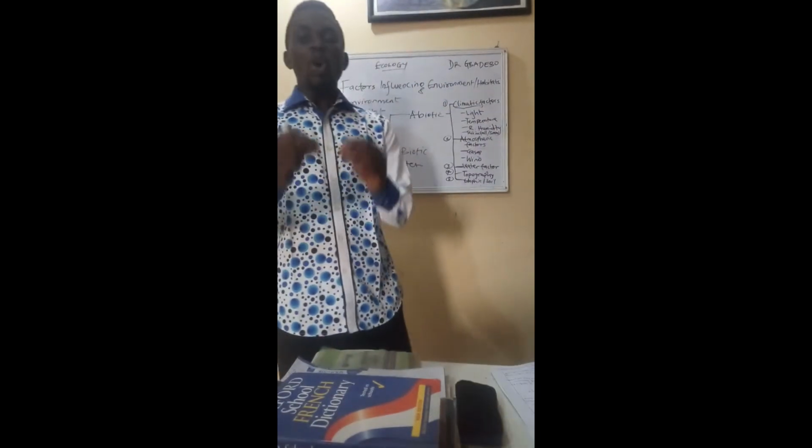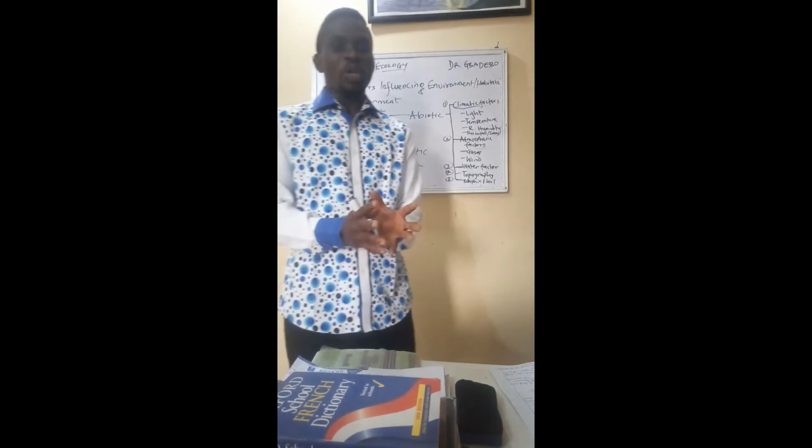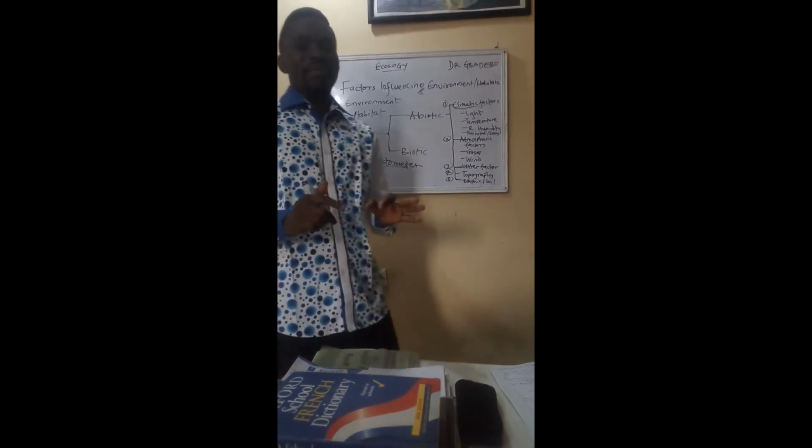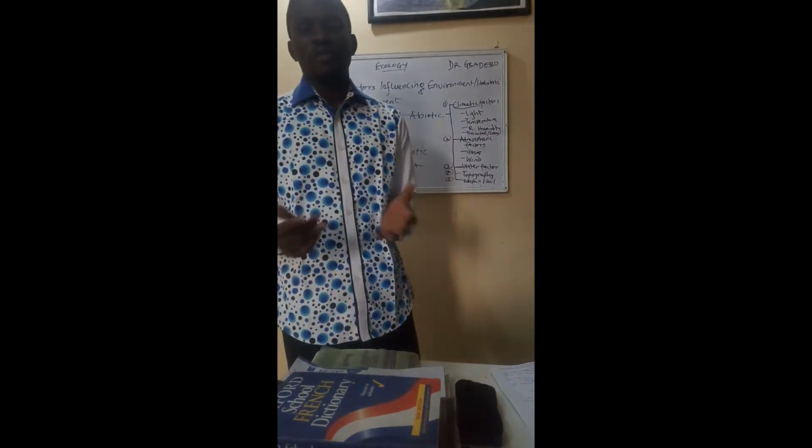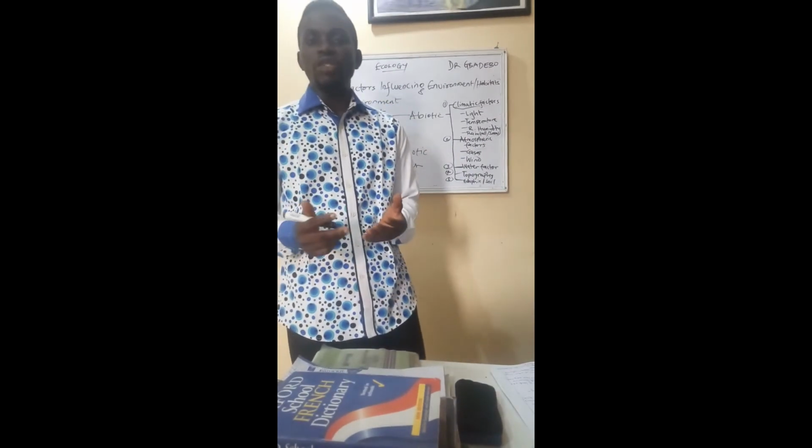So organisms, human being, earthworm, will only survive within the range of temperature that they are metabolically and structurally adapted. If the temperature exceeds the range in which an organism can survive, such organism can die off. They will die of dehydration.